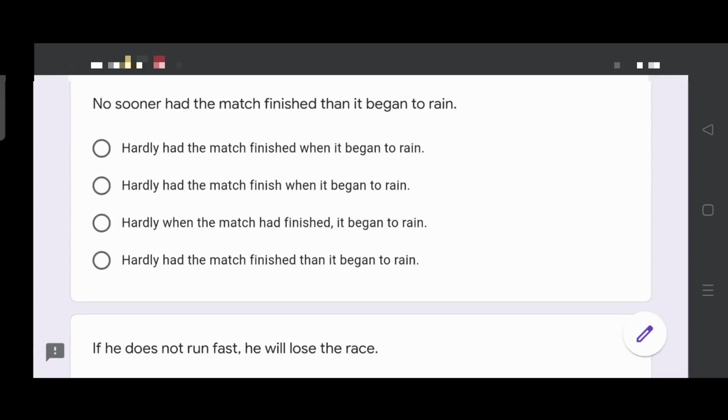Transformation of sentences. There are 10 sentences in this self-assessment worksheet and the full marks is 10. Question 1. No sooner had the match finished than it began to rain.